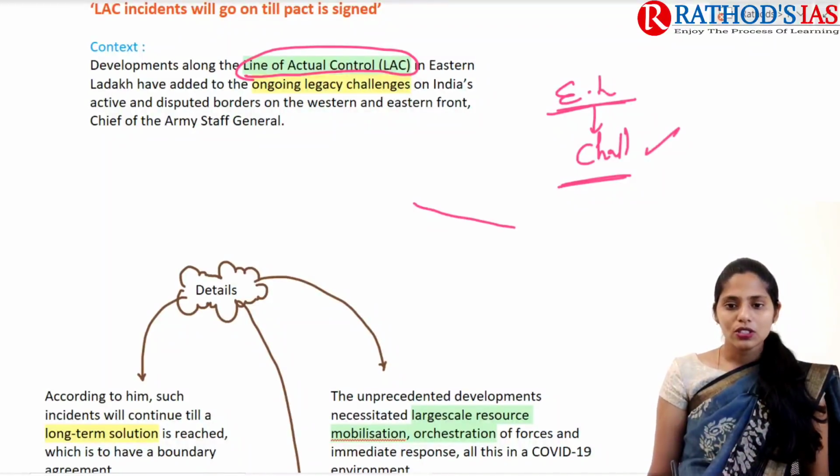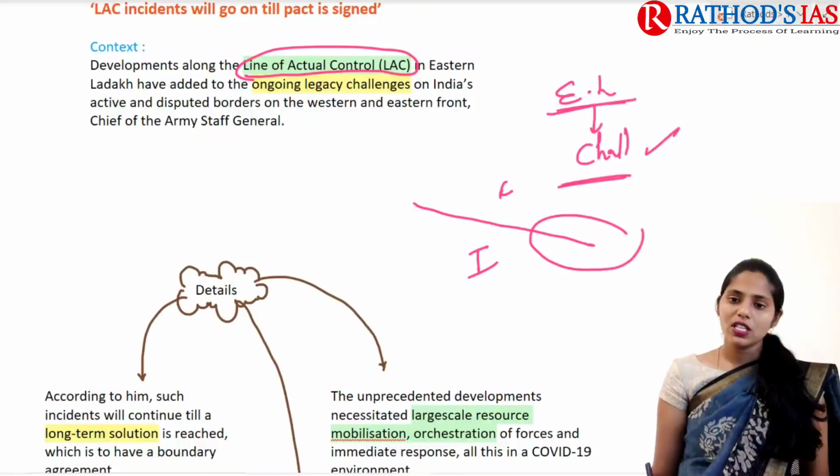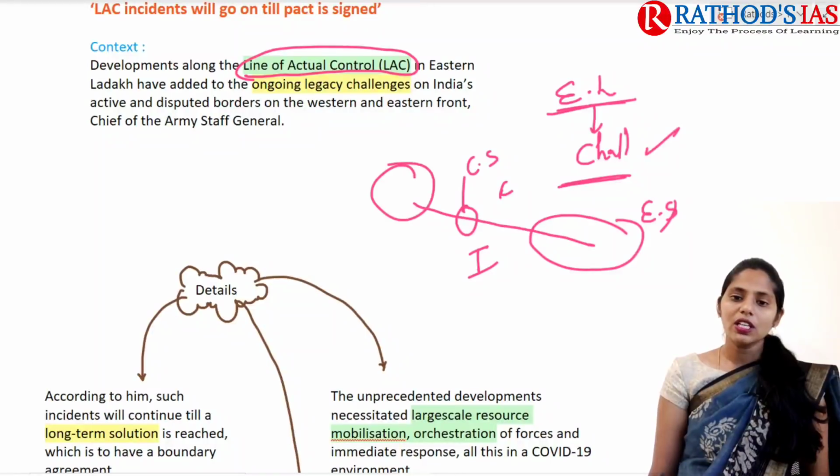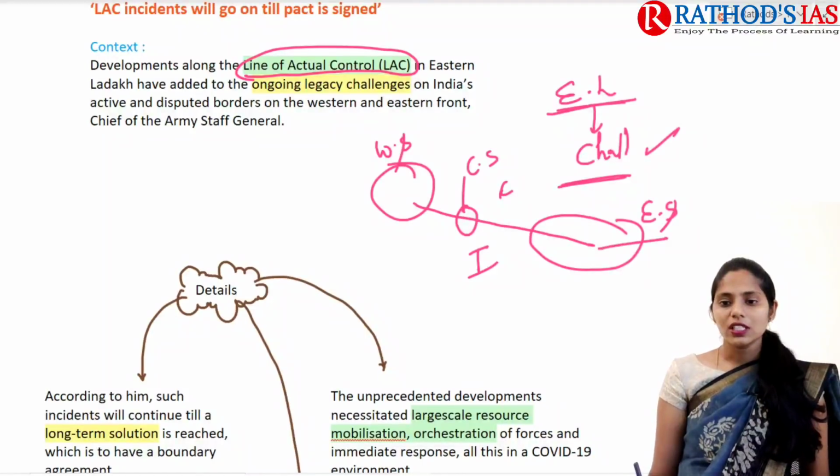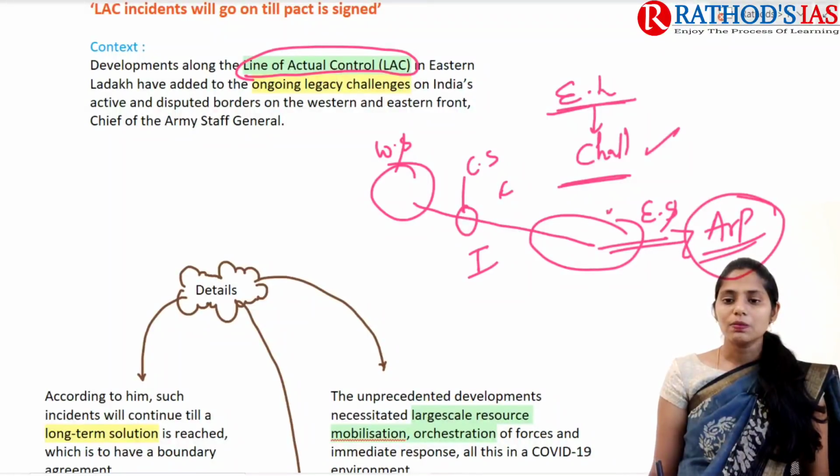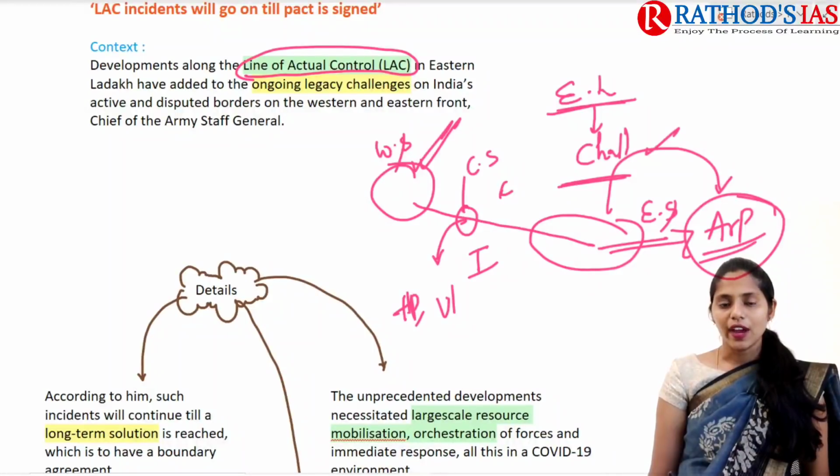So if you are talking about the India-China border, we are having a dispute between China and India majorly at 3 sectors. First one is the Eastern sector, second one is the Central sector, and third one is the Western sector. In the Eastern sector we are having confrontation in Arunachal Pradesh, where the Chinese are mainly claiming the entire Arunachal Pradesh. And in the Central sector we are having dispute at Himachal Pradesh and Uttarakhand. And in the Western sector, along this Line of Actual Control, we are having disputes with China.